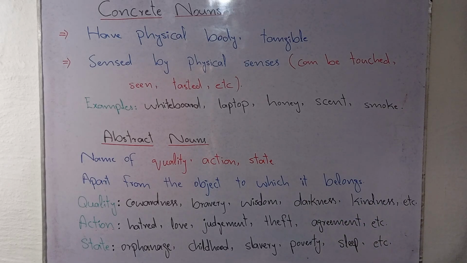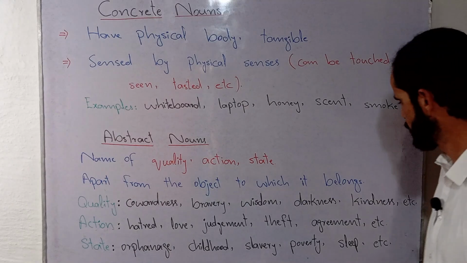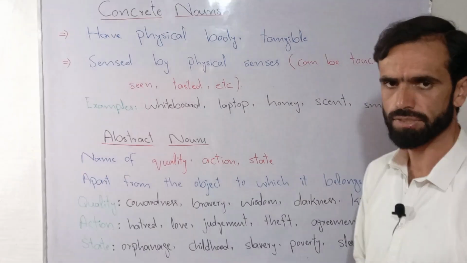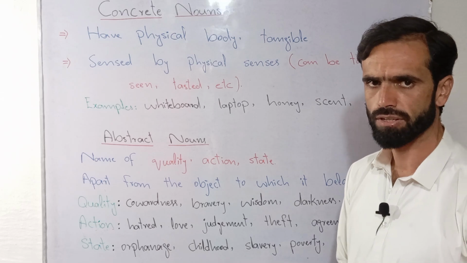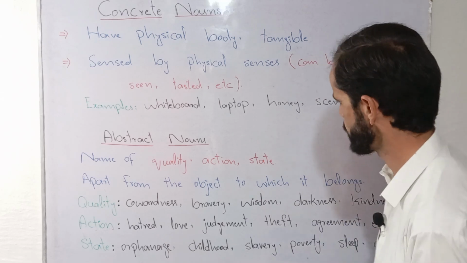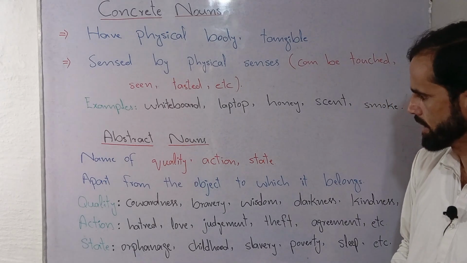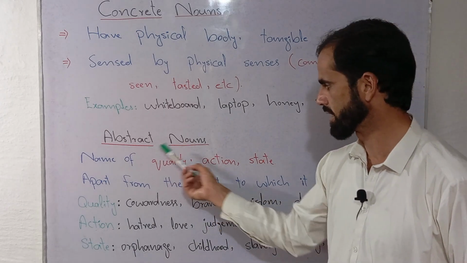Kindness is also an abstract noun. So such nouns that are taken apart from the object to which they belong are known as abstract nouns. Next we have action. Action is also related to abstract nouns.